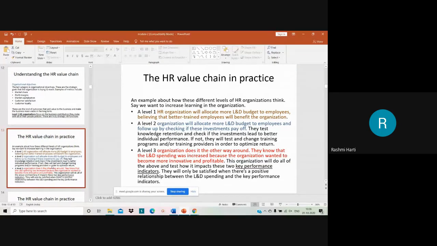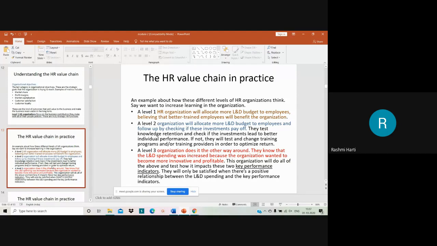How much have I spent in learning and development of the employees? Have I got the returns on that particular investment? So they test knowledge retention and check if the investment led to better individual performance. If not, they will test and change training programs or training providers in order to optimize the return. That means they want to have the optimized return.